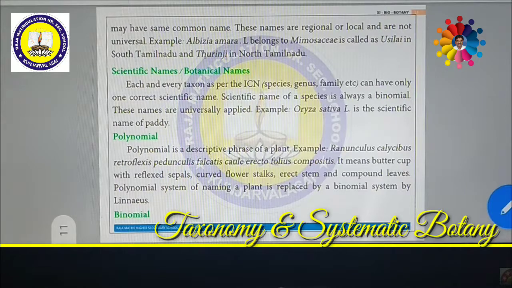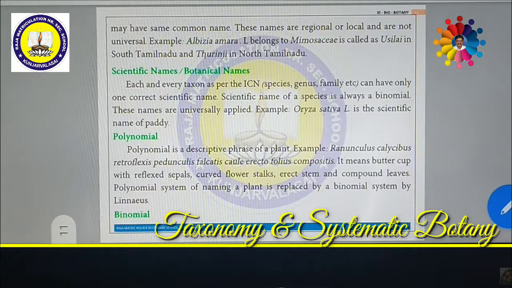a buttercup plant with reflexed sepals. Sepals are free from one another. Curved flower stalk: the pedicels are very curved, like a hook-like structure. Erect stem: the stem is vertical. And compound leaves: the leaves are compound, not simple leaves. Such a plant, a single plant, was called with multiple names. It is called a polynomial. Poly means many, nomial means names. So giving many names to a plant is called a polynomial.